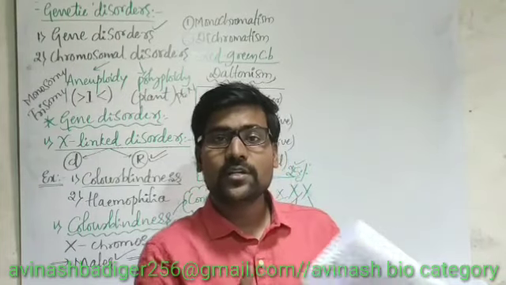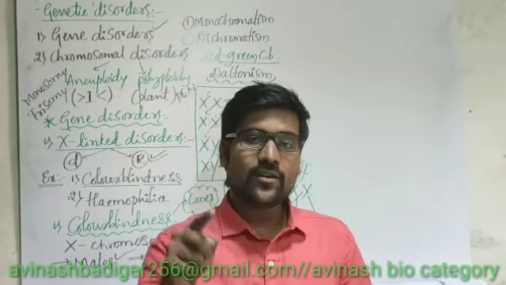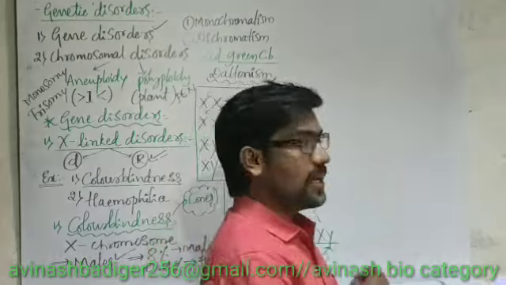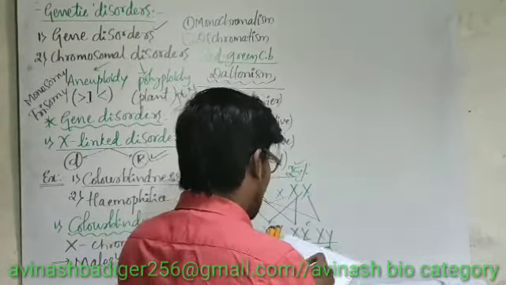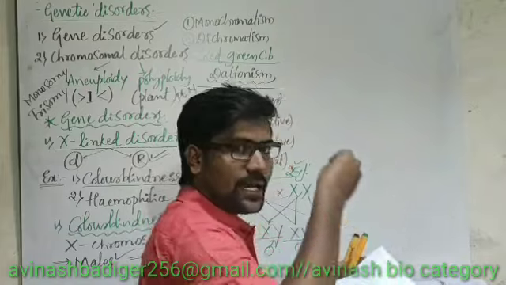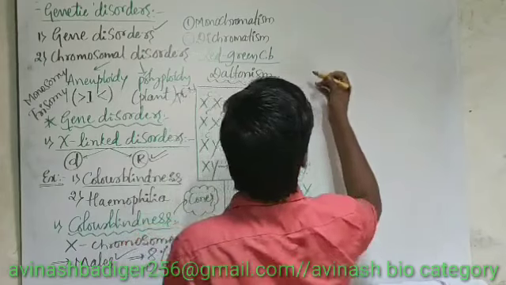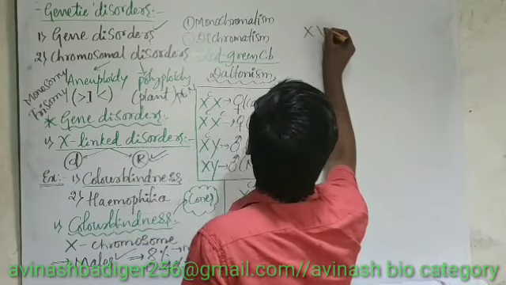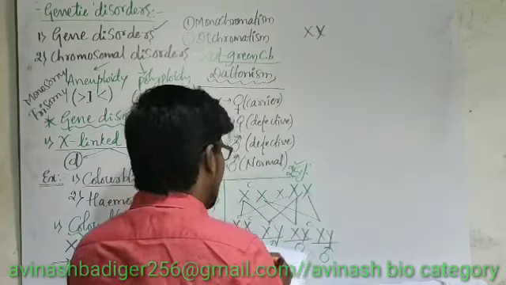Here what have they given? The children's genotype they have given. Their condition they have given. And we have been asked the genotype of their parents. Then here, let me write the given data here. So here, color-blind man. I am writing the children data here. Color-blind man. So man is color-blind. That means let me write man, X, Y.